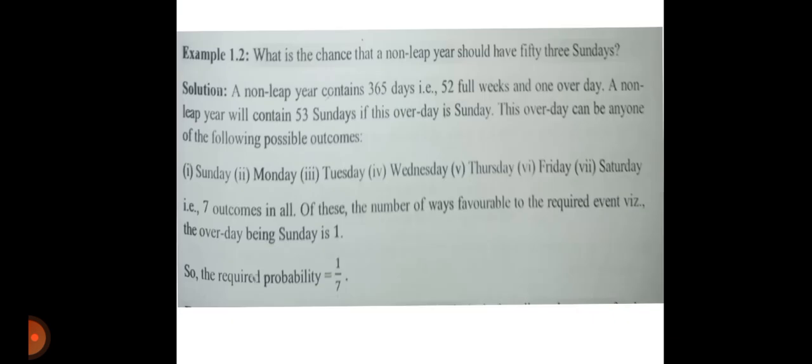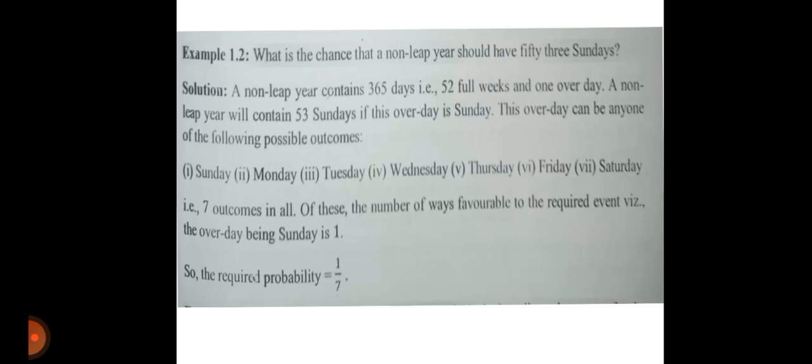Next example. What is the chance that a non-leap year should have 53 Sundays? A non-leap year contains 365 days. That is 52 full weeks and 1 overday. A non-leap year will contain 53 Sundays if this overday is Sunday.